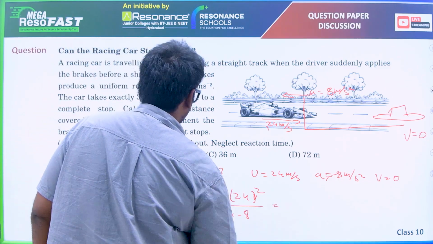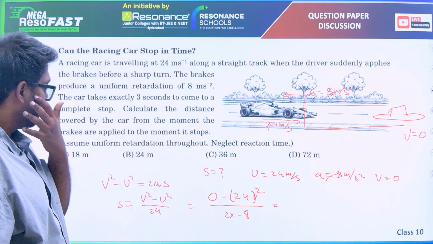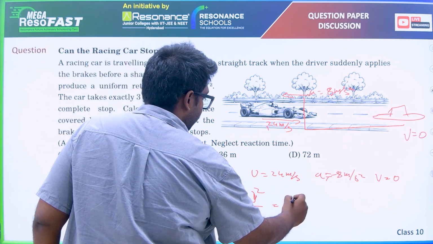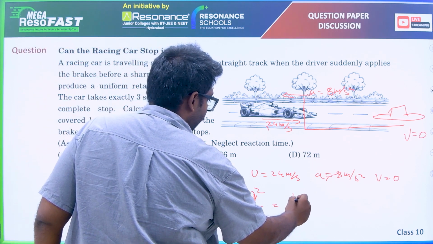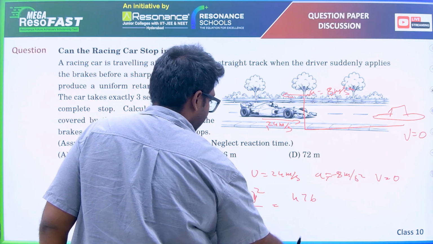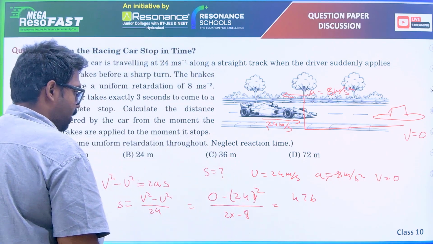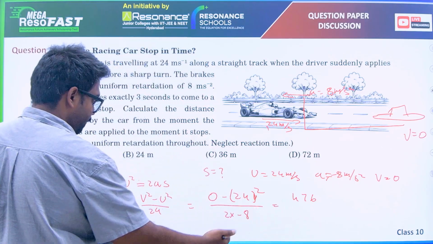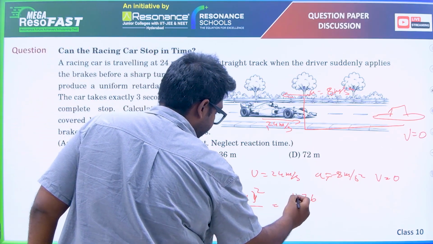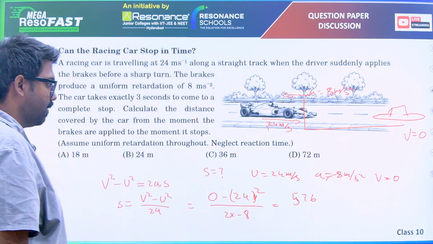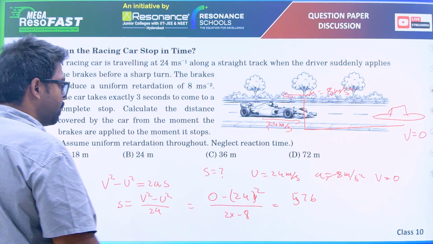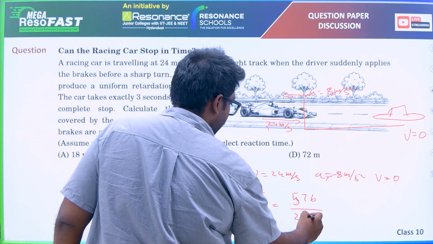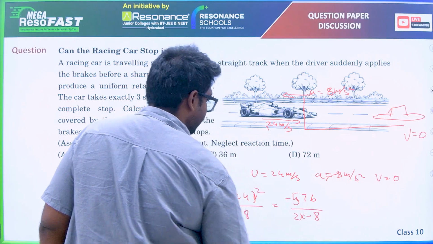What is 24 squared? 576, right? 576 by 2 into minus 8, which is minus 576 by minus 16.